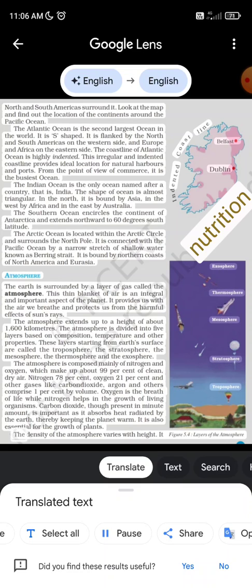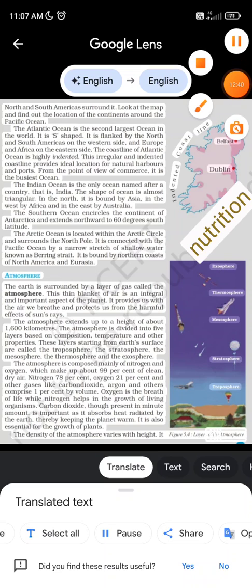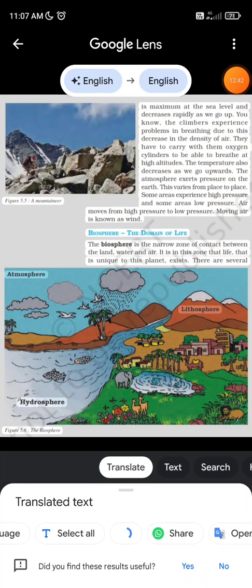Figure 5.4, layers of the atmosphere. The density of the atmosphere varies with height. It is maximum at sea level and decreases rapidly as we go up. You know, climbers experience problems in breathing due to this decrease in the density of air. They have to carry oxygen cylinders with them to be able to breathe at high altitudes. The temperature also decreases as we go upwards.